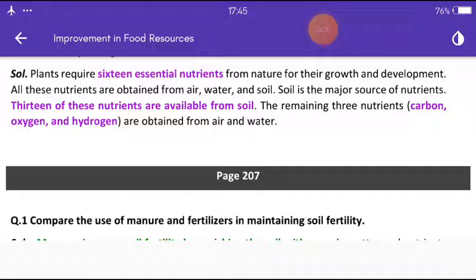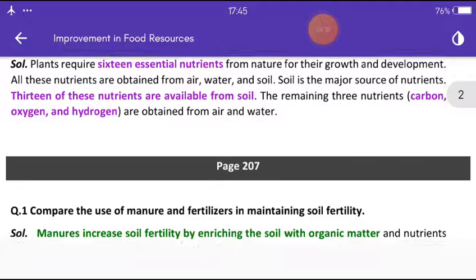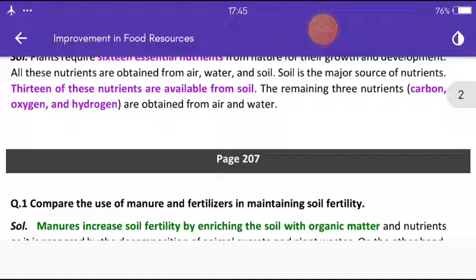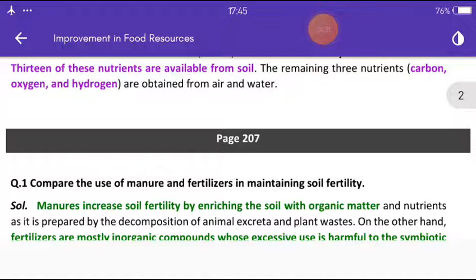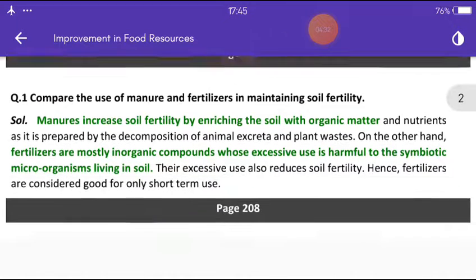Soil is the major source of nutrition. 13 of these nutrients are available from soil. The remaining 3 nutrients, carbon, oxygen, and hydrogen, are obtained from air and water.